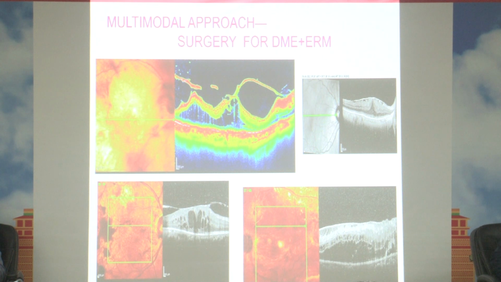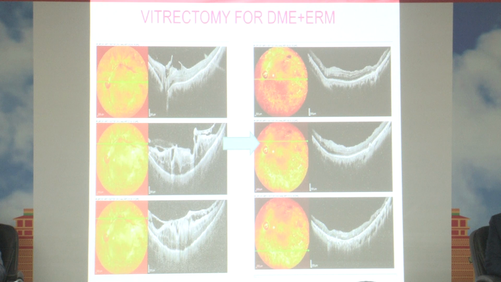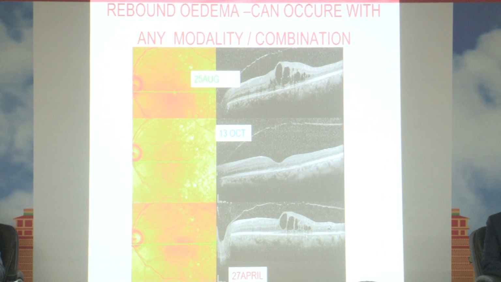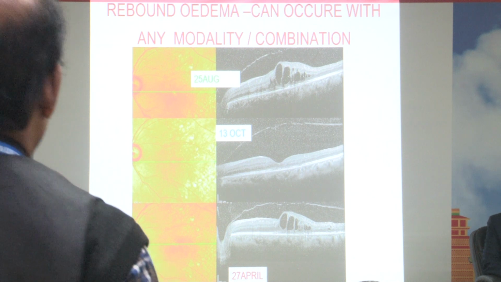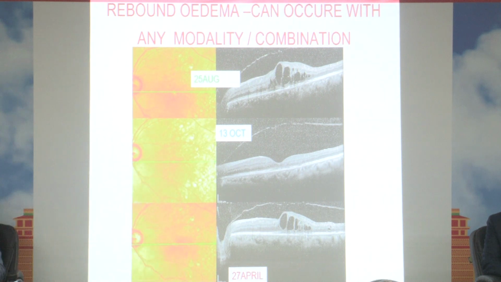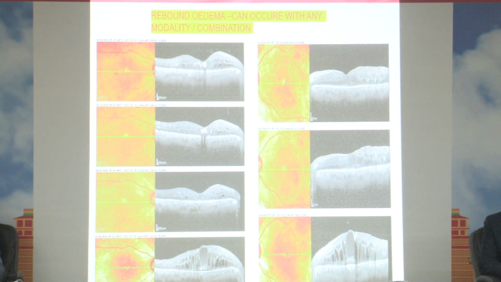And there are certain situations where ERMs are there. If ERMs are there with diabetic macular edema, then obviously surgery is the choice. You can see the pre-operative and post-operative pictures, and they work very well. And whatever the treatment, this is what I have observed in the last 20 or 22 years of practice: most of the time, because of multifactorial and multi-etiological causes, you treat it, the edema comes again and again. Rebound edema is the rule most of the time, and that should be considered and counseled very well with the patients.